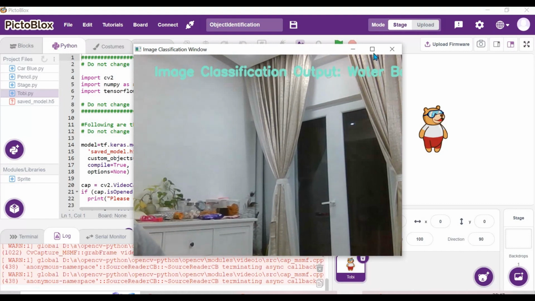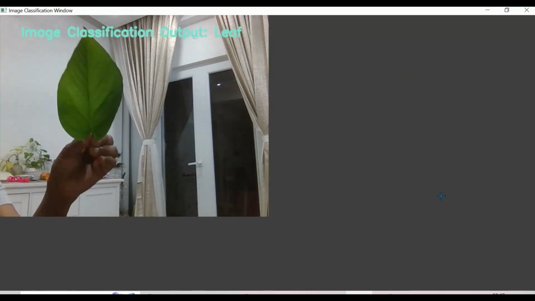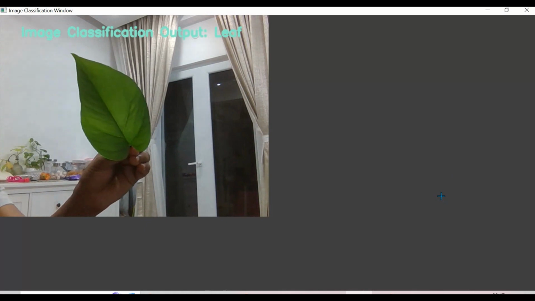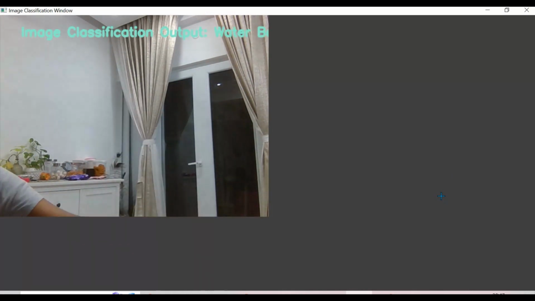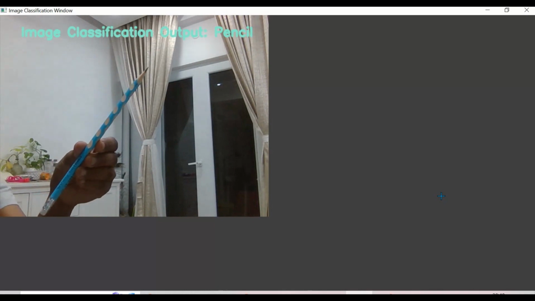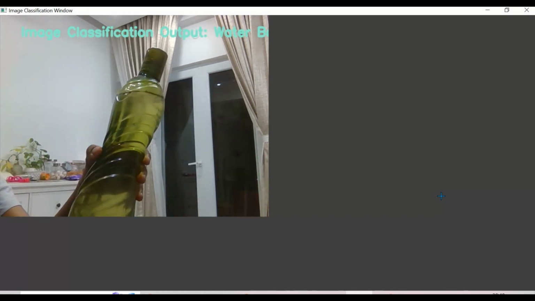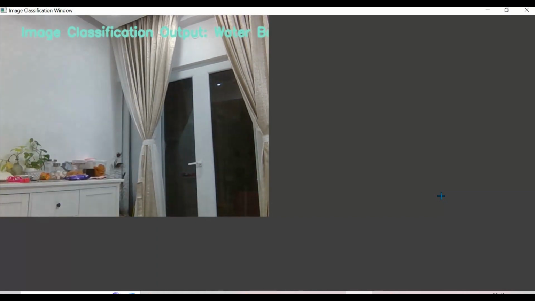As we got the image classification in the window, let's maximize it. And now let's try showing a leaf. Yes, it is identifying it as a leaf. Then let's show a pencil. Yes, it is identifying it as a pencil. Now let me show a water bottle. Yes, it is identified as a water bottle.